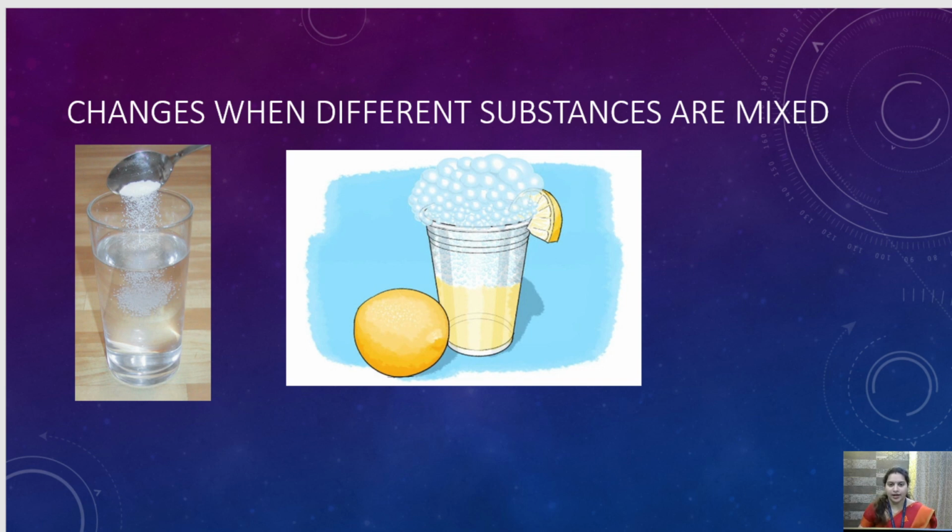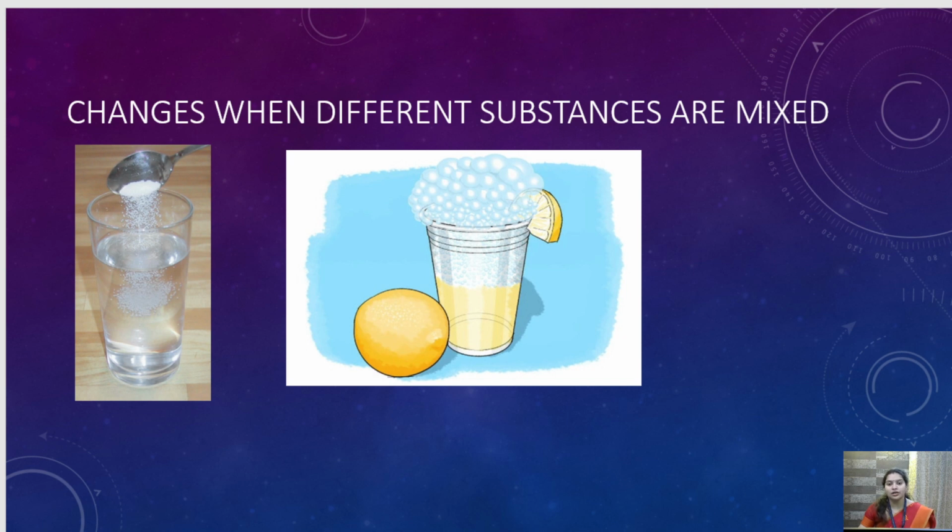If we are adding sugar or salt to water, is it a reversible change or an irreversible change? Yes, it is a reversible change. Why is it a reversible change? Because we can get back the salt by the process called evaporation. What we can do is boil this water. The water will be converted into water vapor, and the salt will remain at the bottom. So we can get the salt back.